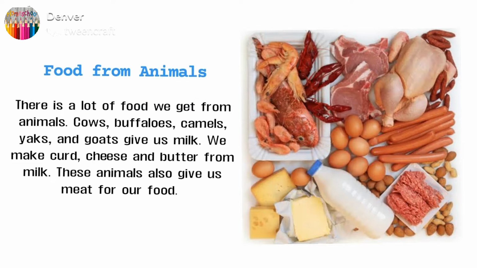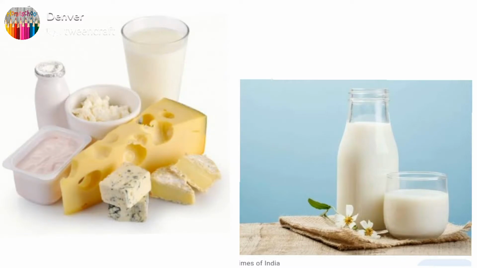Now we will see the food that we get from animals. There is a lot of food we get from animals. Cows, buffaloes, camels, yaks and goats give us milk. From milk, we can make curd, cheese, butter, etc. So the products that we get from milk are called dairy products.